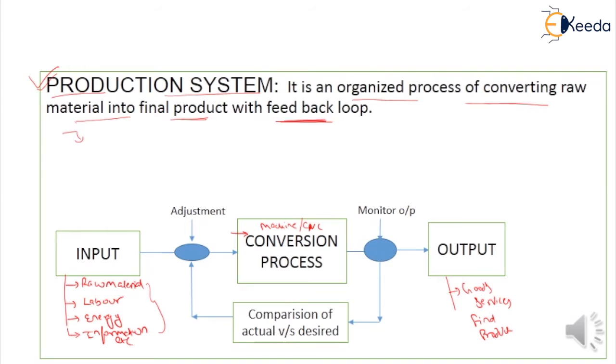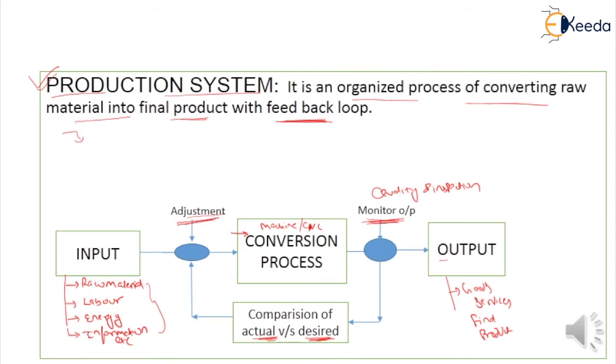But before dispatching of this output, one monitoring process of output is there. This monitoring process is also known as quality and inspection. At this point, we compare the actual output with respect to the desirable output. If any difference is seen between the actual and desirable data, we transfer this difference data to the adjustment loop.